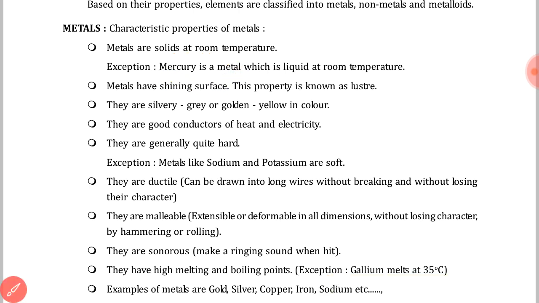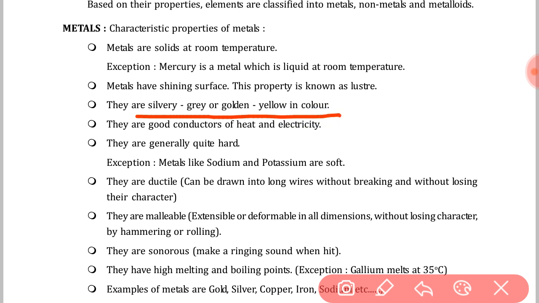The second property is that metals have a shining surface. This property is known as luster. Metals are lustrous in nature. The shining nature of metals is called lustrous. Most metals are shiny, so the second property is lustrous nature. The third property is that they are silvery, grey or golden. Most metals are silvery, grey, golden, or golden yellow in color.